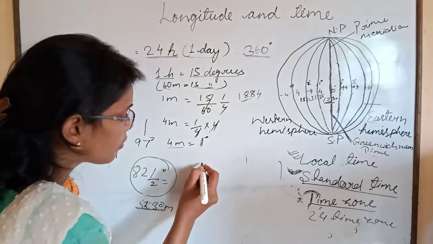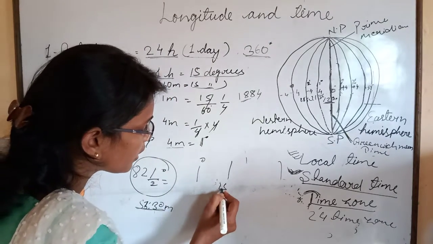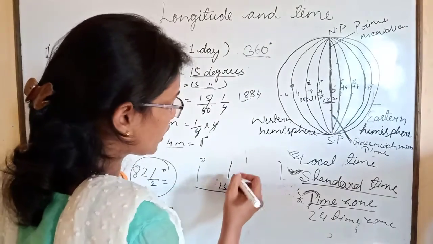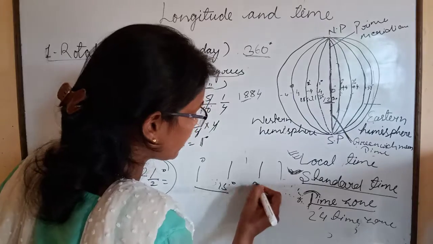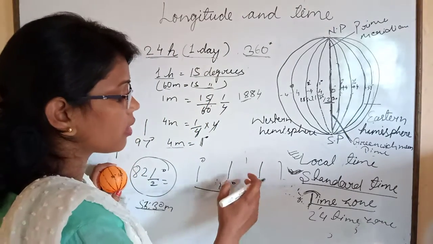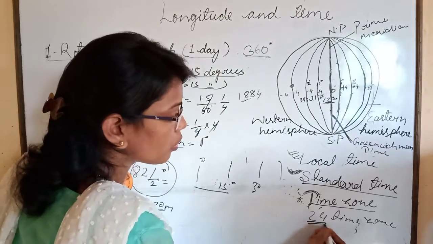Then again 15 to 30 degrees is the second time zone, and like this it is divided into 24 time zones.